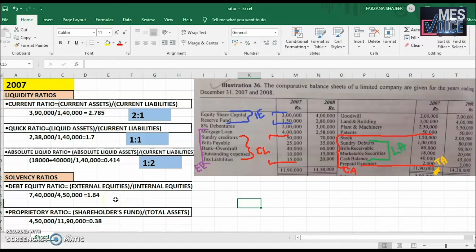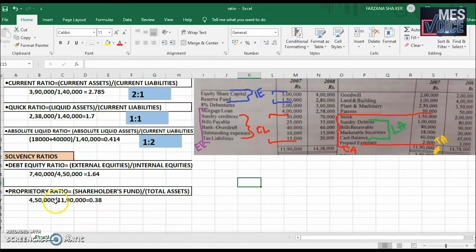As regards the debt equity ratio, we do not really have a rule of thumb, but it depends on the type of organization how we compare with the standard. Then the proprietary ratio is shareholders' fund divided by total assets. Shareholders' fund is the same as internal equity, that is 4,50,000, divided by total assets. You can see that I marked in yellow 11,90,000. So 4,50,000 divided by 11,90,000 is equal to 0.38. For the proprietary ratio, there is no universally accepted rule of thumb, but it depends on the organization and the nature of the business it is doing.